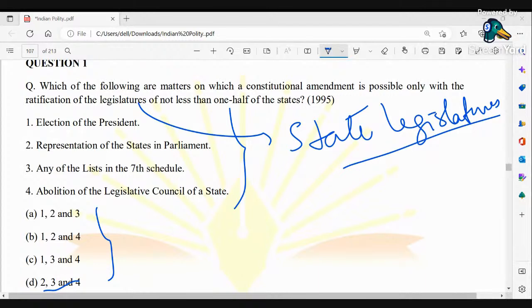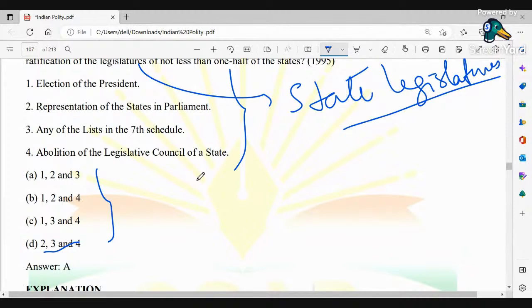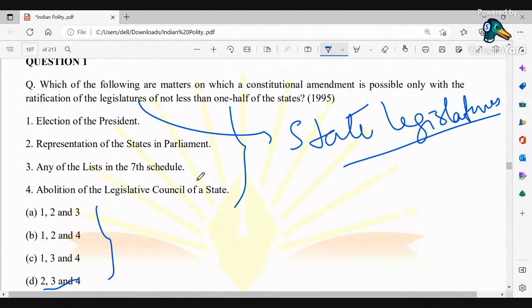Okay. D option 2, 3, and 4. Any other people? Lok Bahadur. C. Okay. Let me reveal the correct answer. It's A. That is 1, 2, and 3.